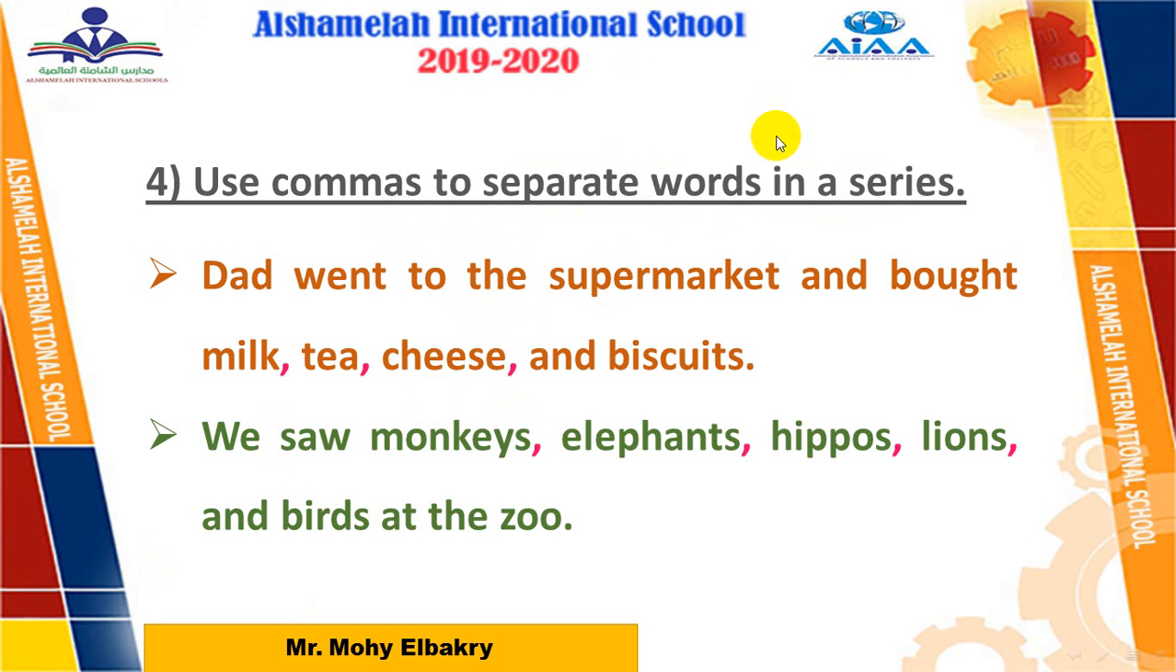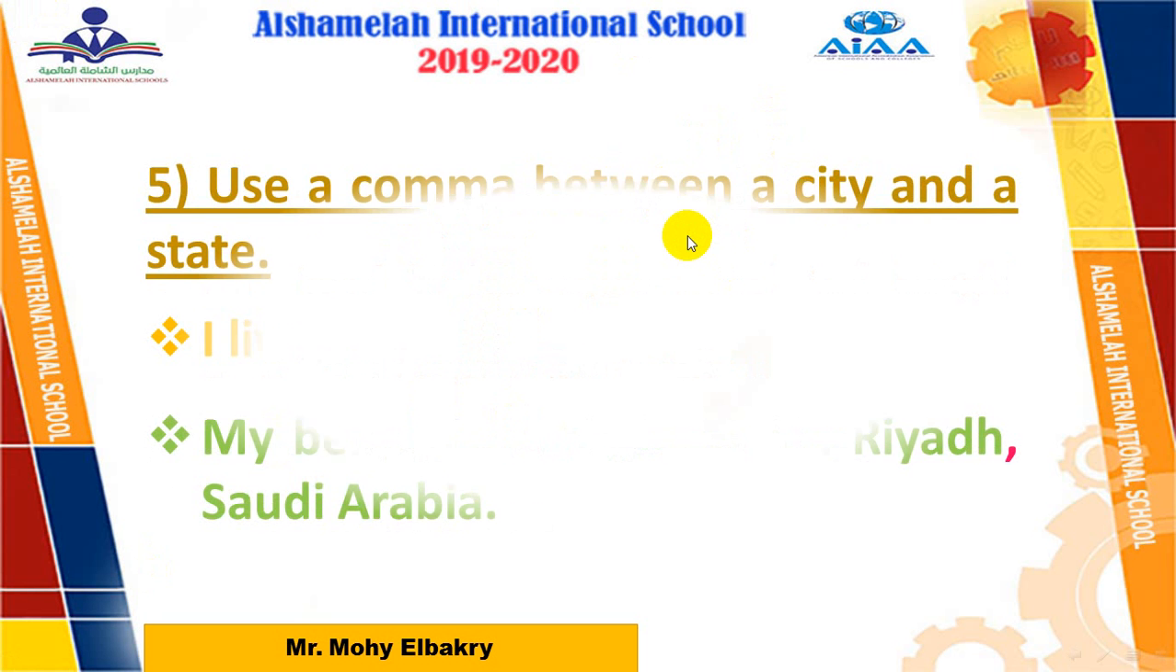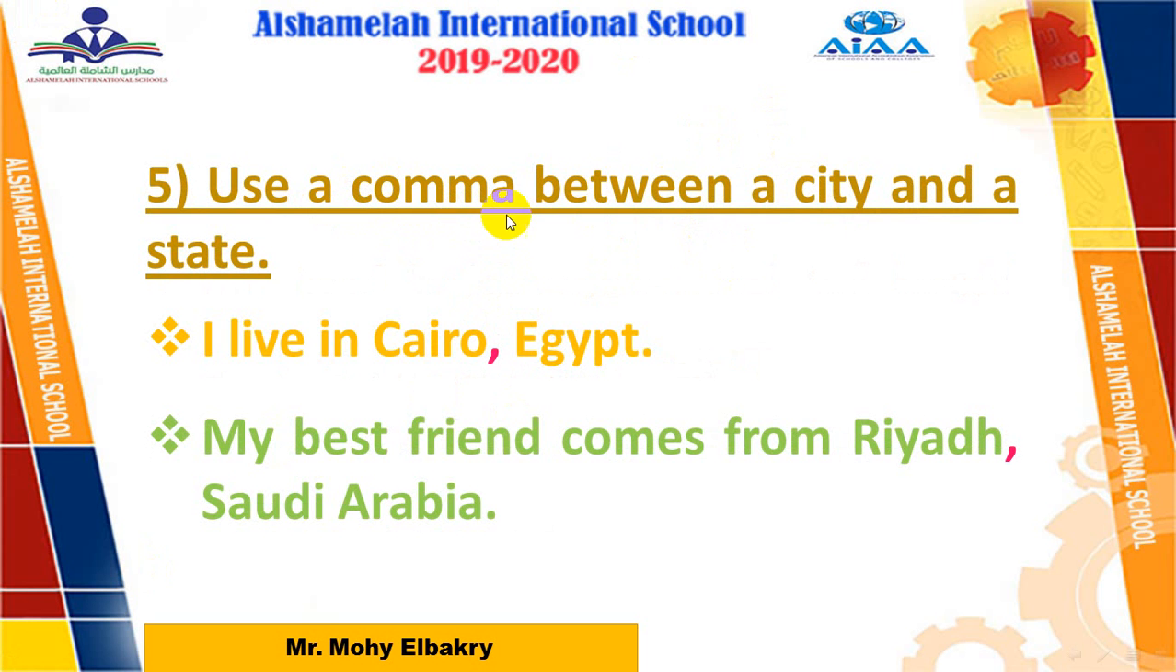Okay, it's very easy. Rule number 5: use a comma between a city and a state. State means country. Example: I live in Cairo. Where's Cairo? In Egypt. So between the city and the state or the country, comma. Example number 2: my best friend comes from Riyadh. Where's Riyadh? In Saudi Arabia. This is the city and this is the country. So here we add a comma. Okay, easy.